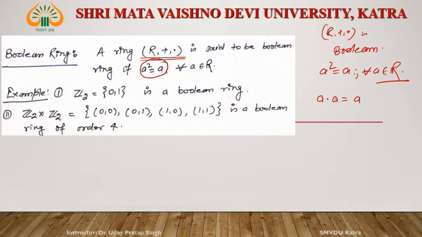If every element of the ring satisfies this relation, this type of ring is known as a Boolean ring.